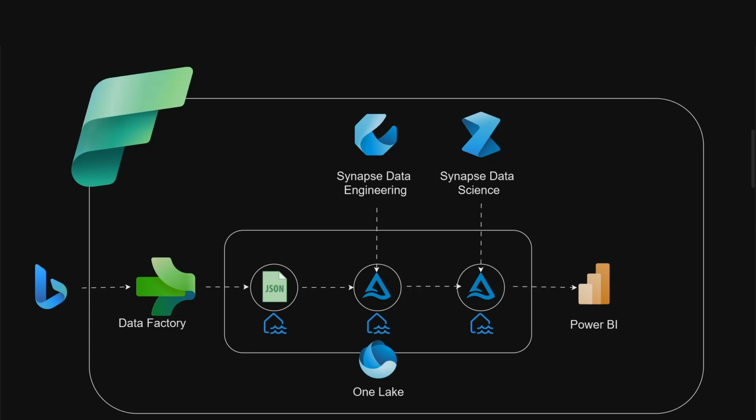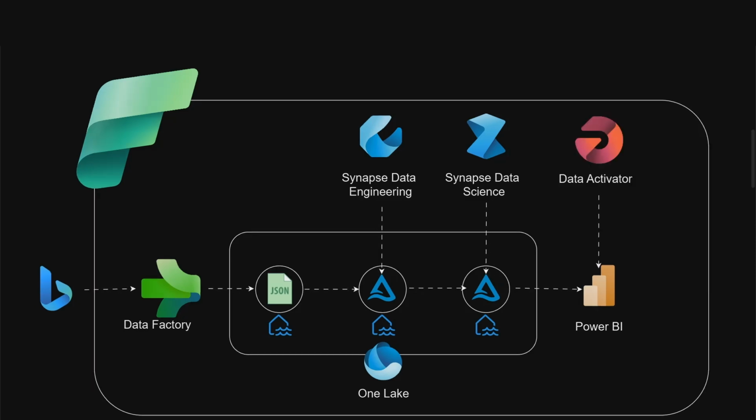Once we do that, we're going to be using a very new tool in Microsoft Fabric, and the tool's name is called the Data Activator. The Data Activator is a very wonderful tool which is mainly used for the purpose of alerting. Say, for example, we are creating a dashboard in Power BI that contains multiple visuals. Using the Data Activator, we can connect to Power BI and set up an alert for any particular visual.